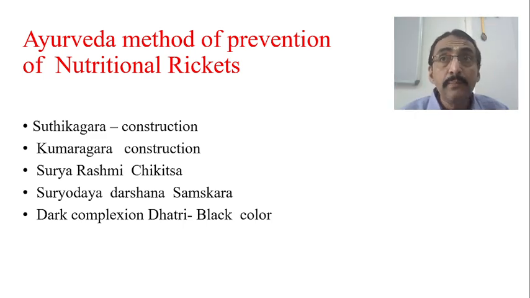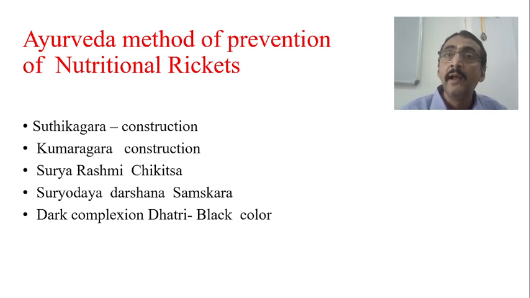But most important among all these things, the most scientific knowledge which is given by Ayurveda, is through the Suryodaya Darshana Samskara. Actually, Suryodaya Darshana Samskara should be conducted at 1 month, after the completion of the 1 month of the newborn's life. Now, thing to be observed here is, it is not Surya Darshana Samskara, it is Suryodaya Darshana Samskara.